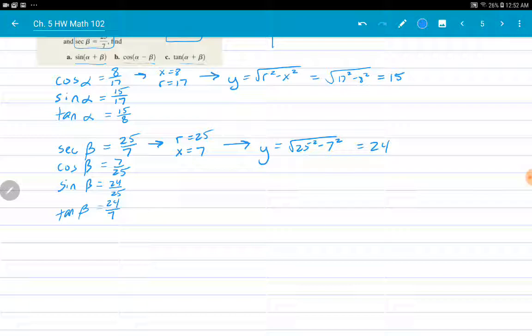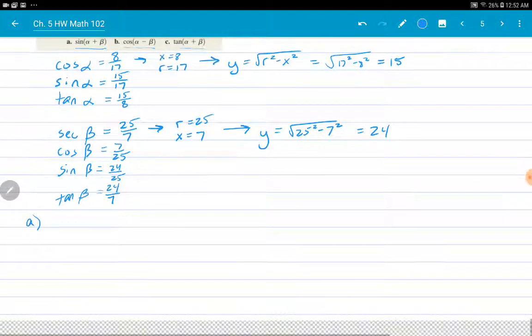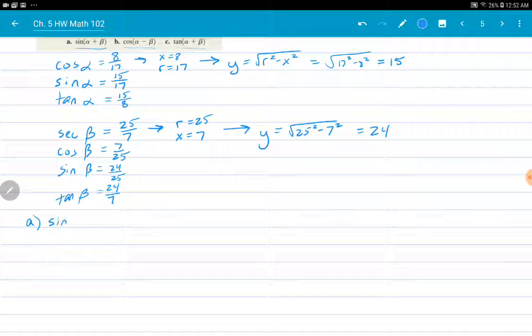Okay, so now I have all the pieces that I need, and now to find a, b, and c. Starting with a, we're looking for sine of alpha plus beta, which is sine of alpha times cosine of beta, keep the sign, flip the function, cosine of alpha times sine of beta.